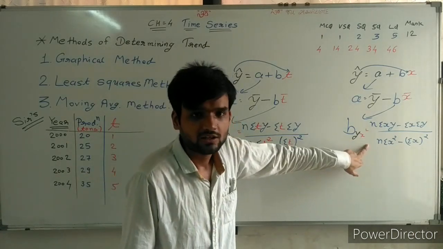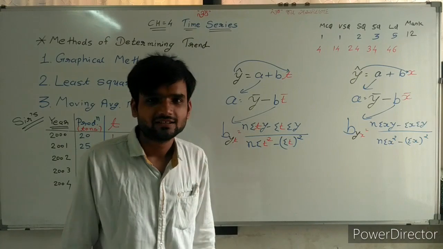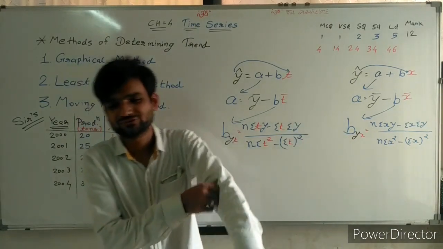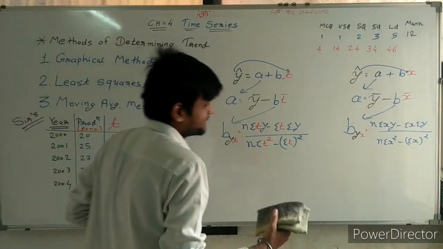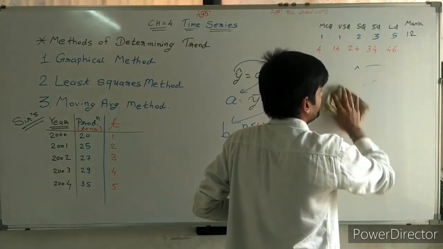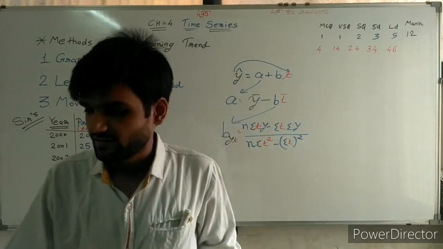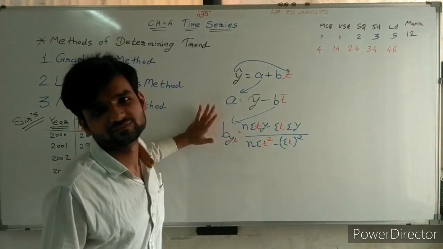The remaining formulas are also there, but we are not using those formulas in this chapter.